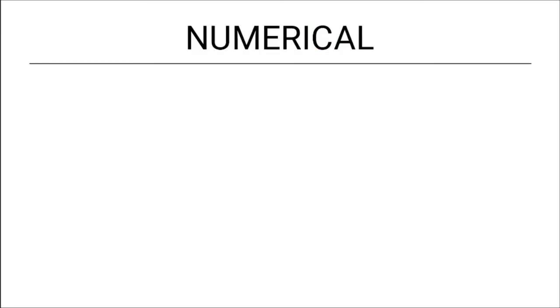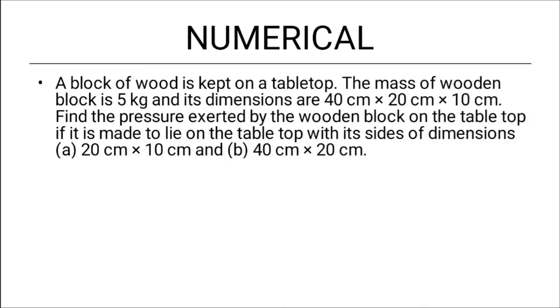Let us solve a numerical to get a better understanding of this concept. A block of wood is kept on a tabletop. The mass of the wooden block is 5 kg and its dimensions are 40 by 20 by 10, all in centimeters. Find the pressure exerted by the wooden block on the tabletop if it is made to lie on the tabletop with its sides of dimensions 20 by 10 and the next one 40 by 20. So here area will be less, here area will be more. What you have to do is find out the pressure and observe which one is greater.